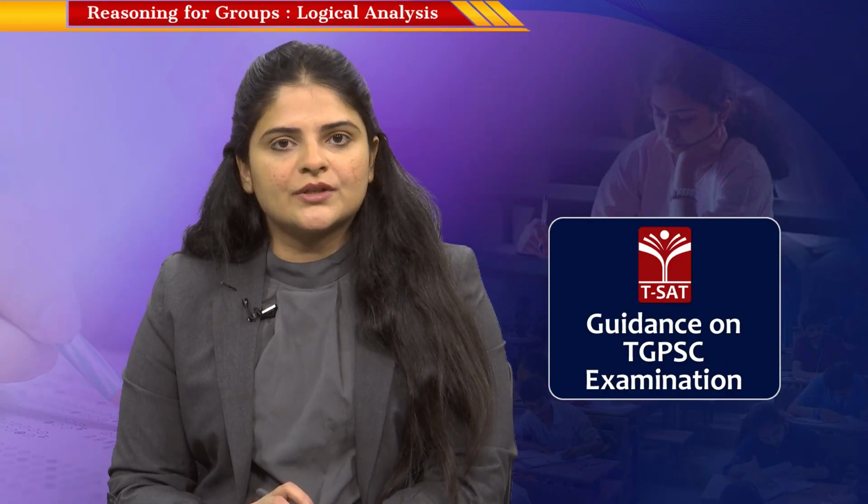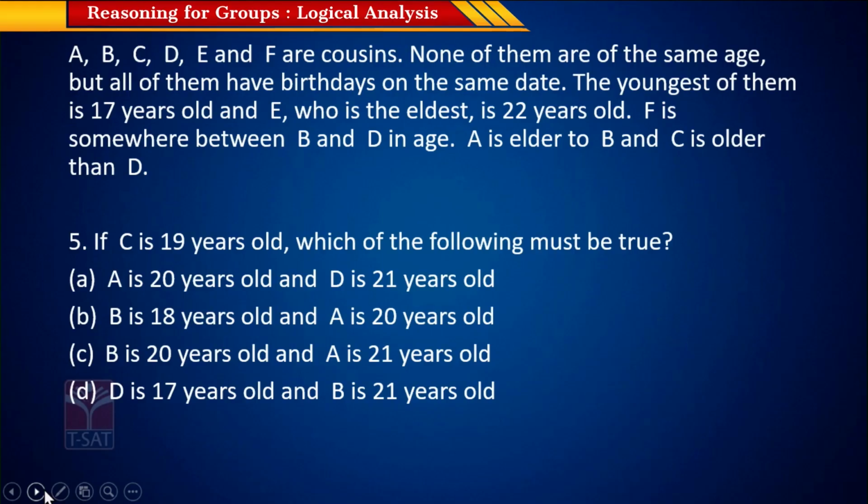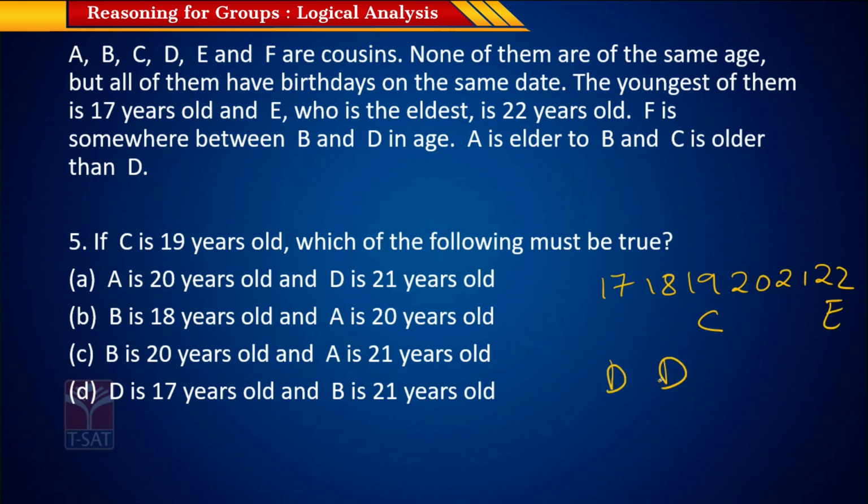Let's look at the next question now. It says that C is 19 years old. Then which of the following must be true? Okay, let's look at that. 17, 18, 19, 20, 21 and 22. E is 22. C is 19. And you know that C is older to B and C is older to D, and A is older to. So D can either be 17 or 18.